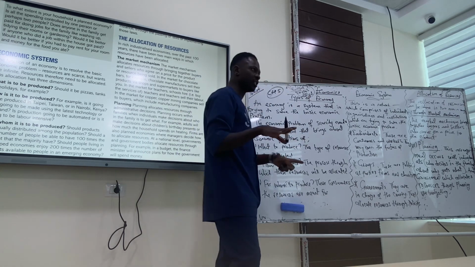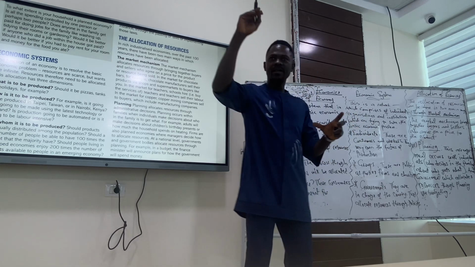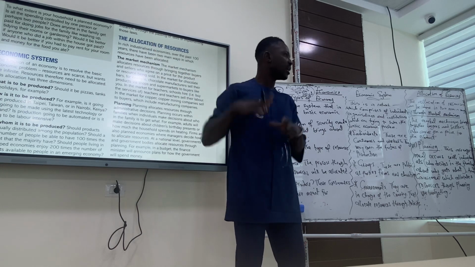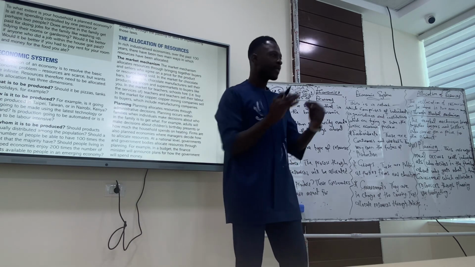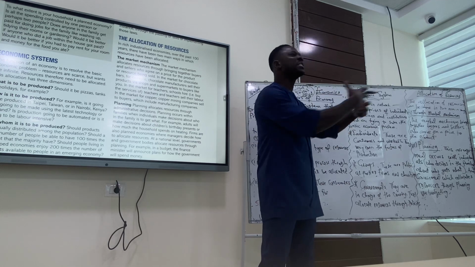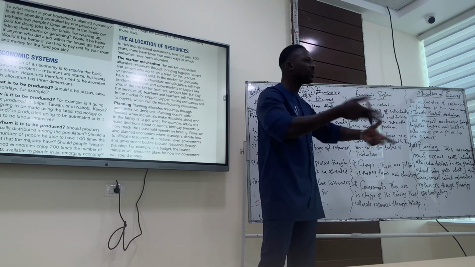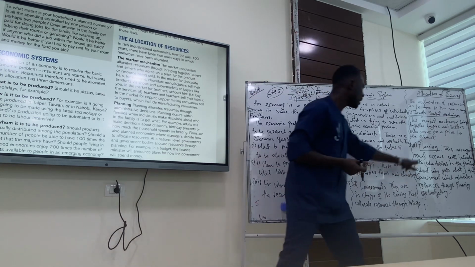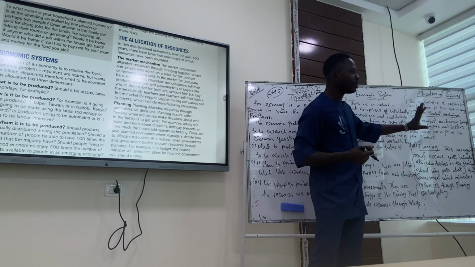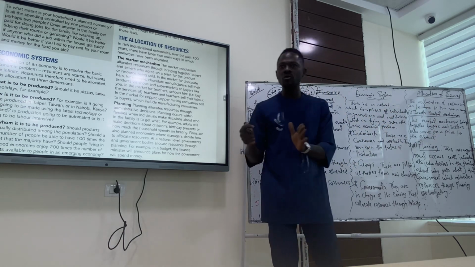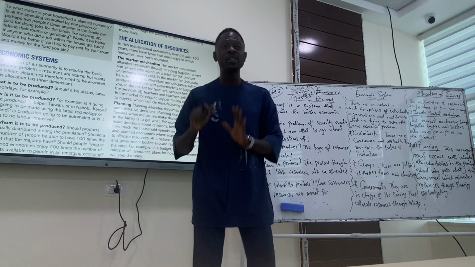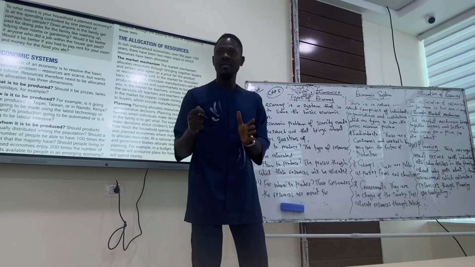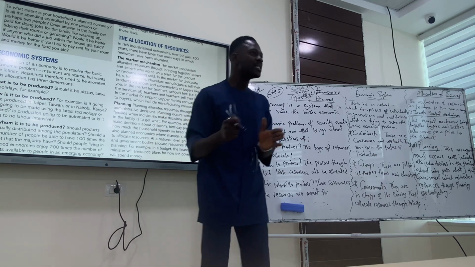We have three situations for budget. Budget itself means a plan on revenue and expenditure. Revenue is the money that government will make through taxation and exportation. Government expenditures are government spending on roads, education, healthcare. So if government has to allocate resources, government has to plan through budgeting. Budgeting is the act of making the budget, and the budget itself is a financial plan on government expenditure and government revenue.